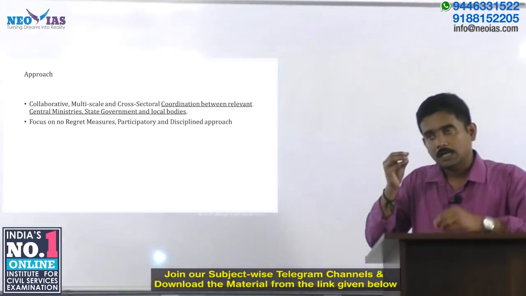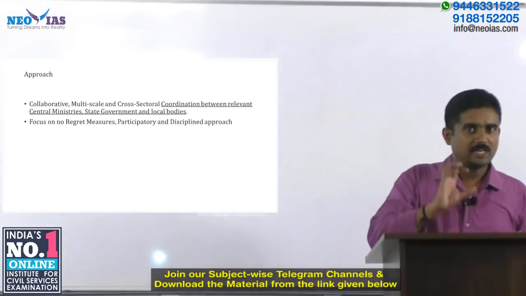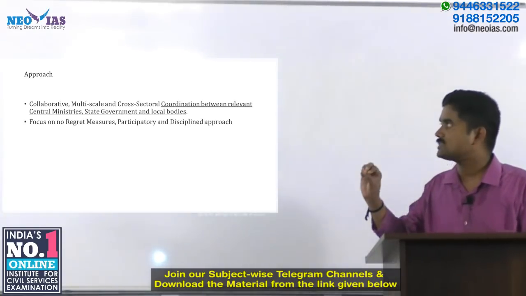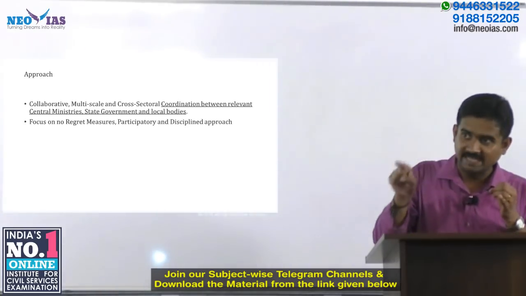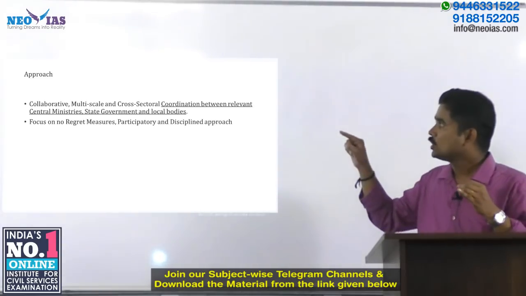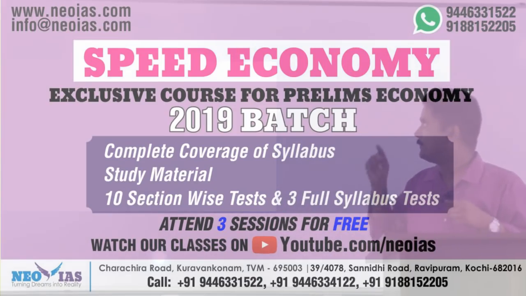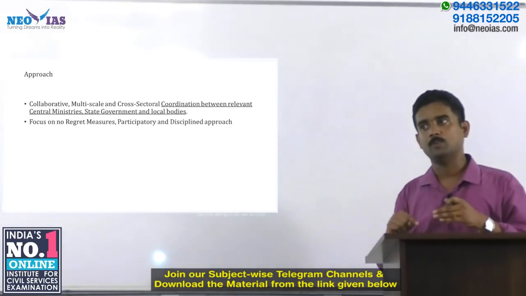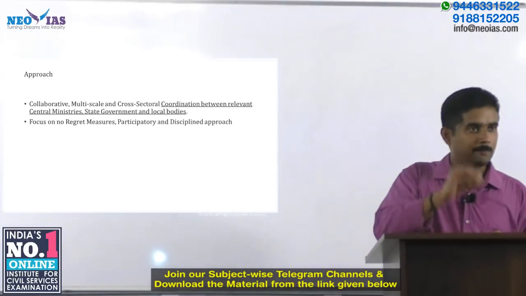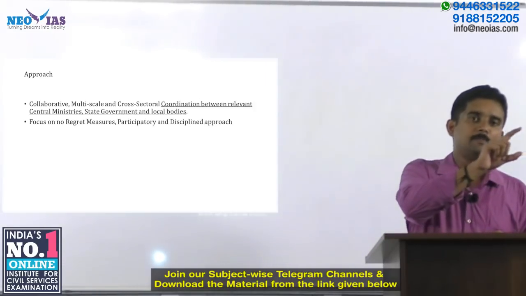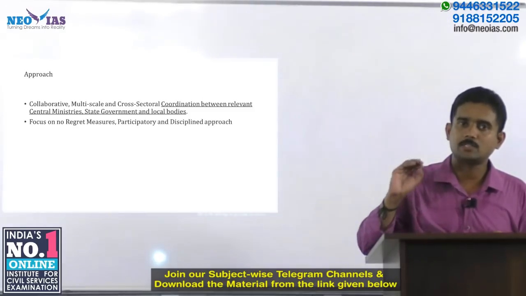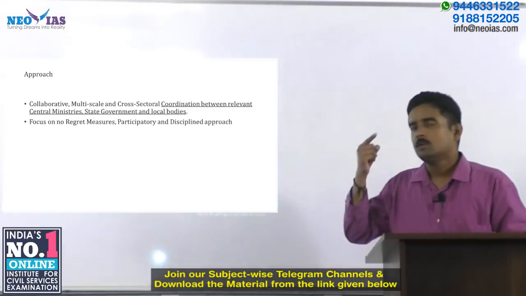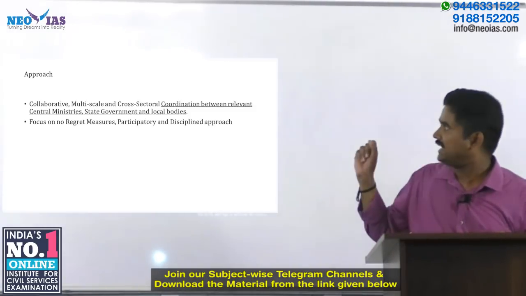Now, those are some of the key objectives. How is this basically attained? Some of the approaches are, first, to have a cross-sectoral, collaborative and multi-scale coordination between the central ministries, state governments and local bodies. So a cooperative, collaborative approach between the central ministry, state government and local bodies is something this program plans for, along with a focus on no-regret measures and the idea of a participatory and disciplined approach.